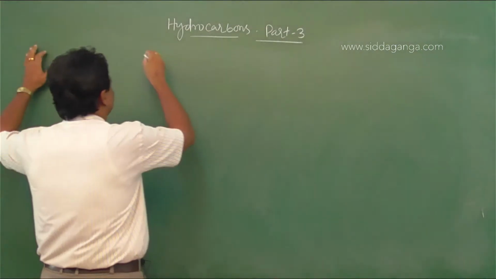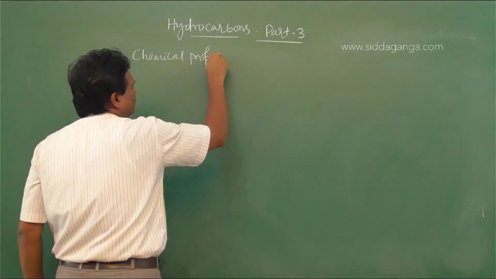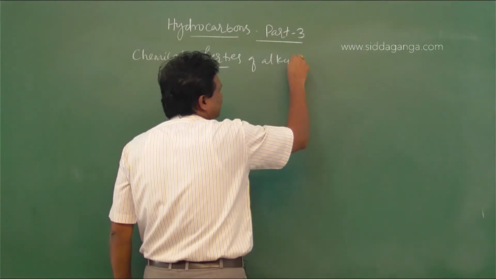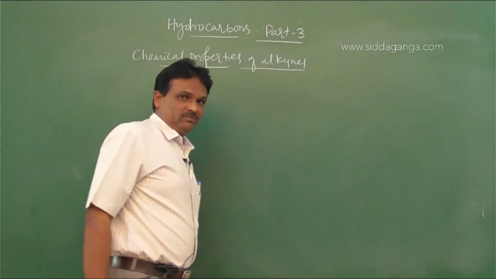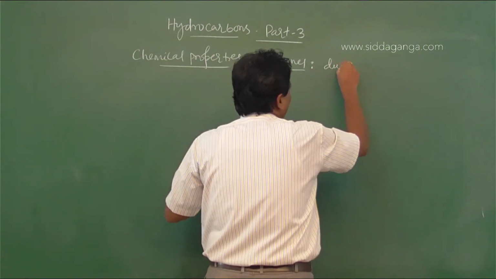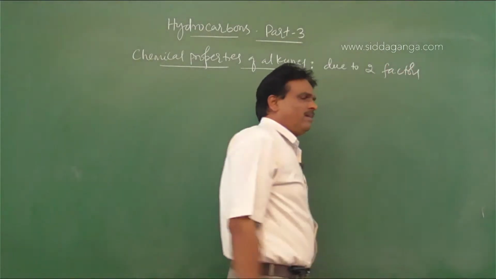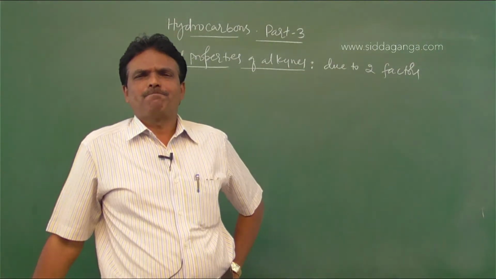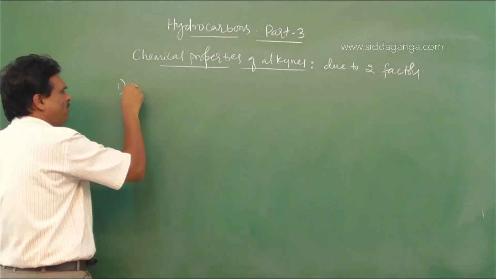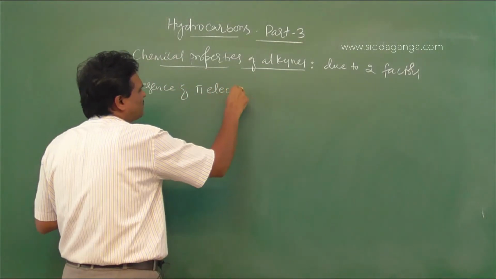Chemical reactivity of alkynes is due to two factors. One is the presence of pi bond or pi electrons.